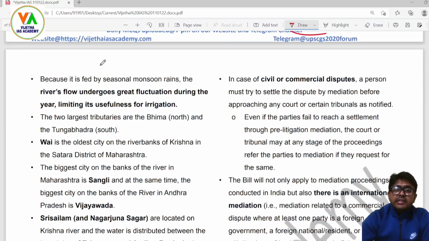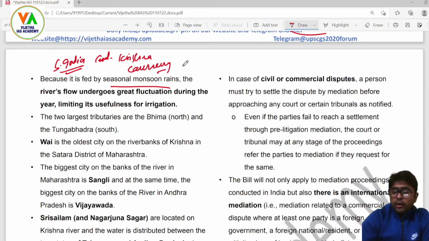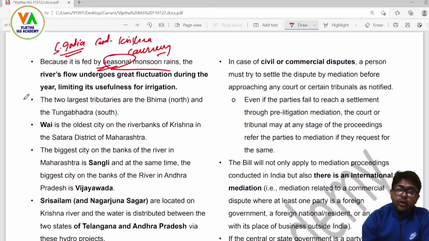Because it is fed by seasonal monsoon rains. It is not the only river which is fed by seasonal monsoon rain. Almost all the rivers of South India, majorly Godavari, Krishna, Kaveri, are all seasonal rain fed. Seasonal means they start flowing heavily, with voluminous water in the rivers, only during the southwest monsoon period, because they do not have any permanent source of water discharging at the source.